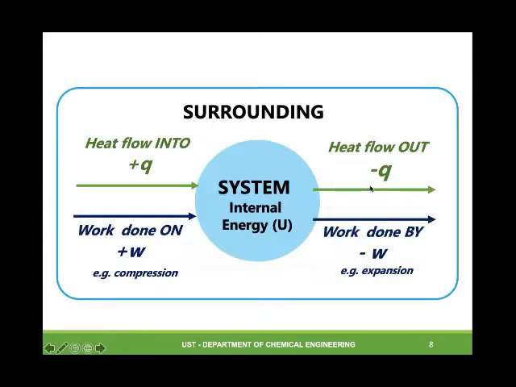So to understand it better, if this is our system, heat flow in, the sign convention of heat is positive. Heat flow out, negative Q. Work done on the system, we have positive W. An example is compression of gas. And work done by the system, we have negative W. A good example is expansion of gases.